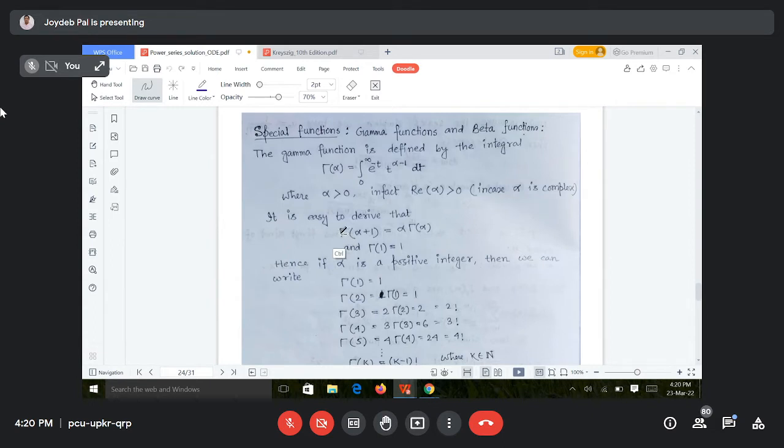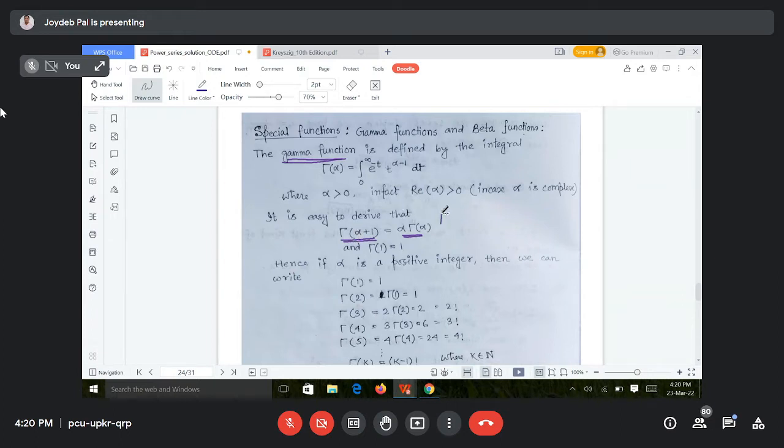Now there are some properties of this gamma function which you need to know. The first property is gamma alpha plus 1. Gamma alpha plus 1 is alpha gamma alpha. I have a proof for it. It is a simple proof. You can prove it easily by that integral.